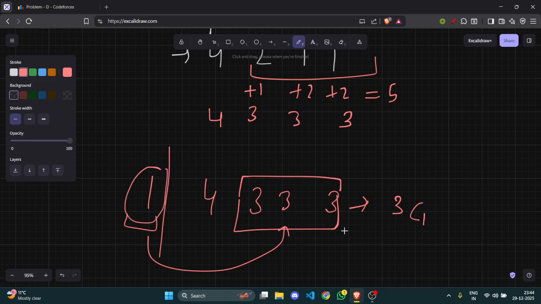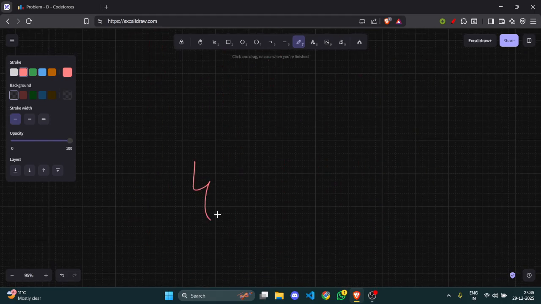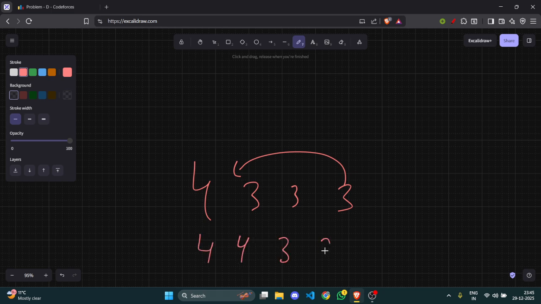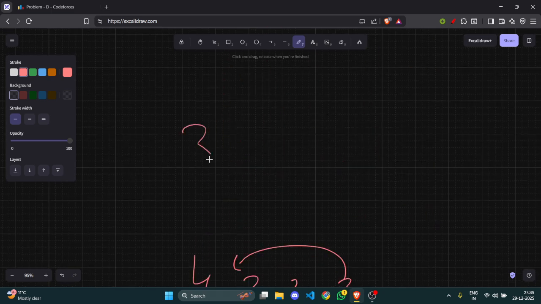So 3C1. I can make this one and bring it to front, like 4 3 3 3, so it would become 4 4 3 3. So this finally makes it 3C1, which means total choices, into how many zero decorations we have left, into 2 factorial into 2 factorial.